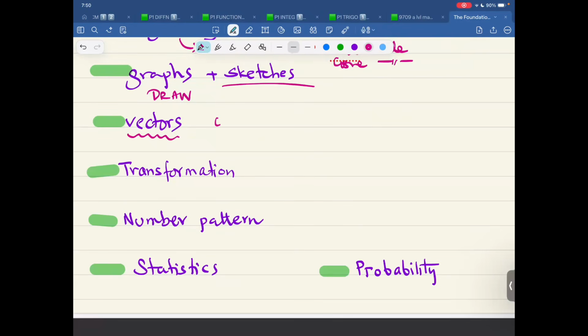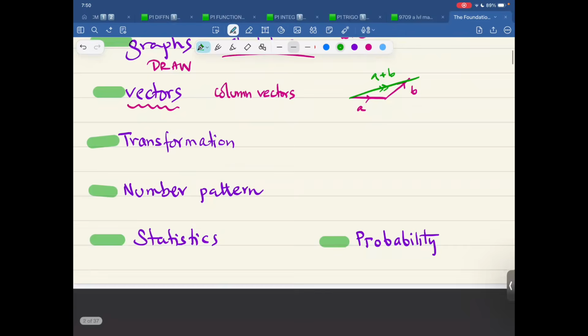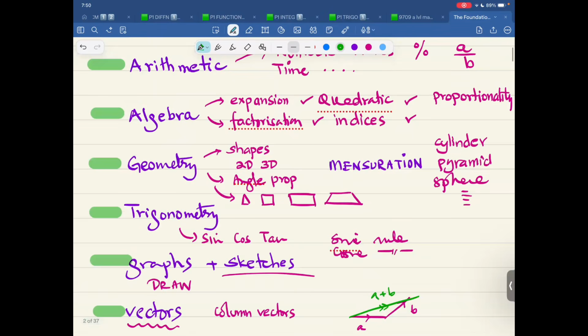Vectors, we talked about column vectors. We talked about symbolic vector. This is vector A, this is vector B, start till the end, that is A plus B. Then in geometry, we can also say that we talk about similarity.